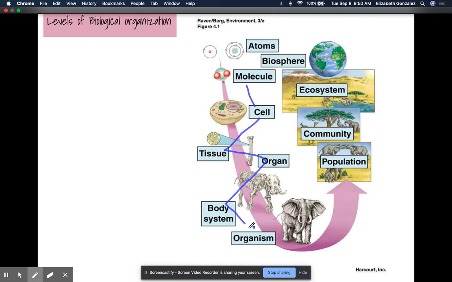Our organ systems work to make us, who is the organism. Groups of organisms are known as a population. Different types of populations that work together form a community. Communities form our ecosystems, which ultimately form our biosphere, or the living part of Earth.